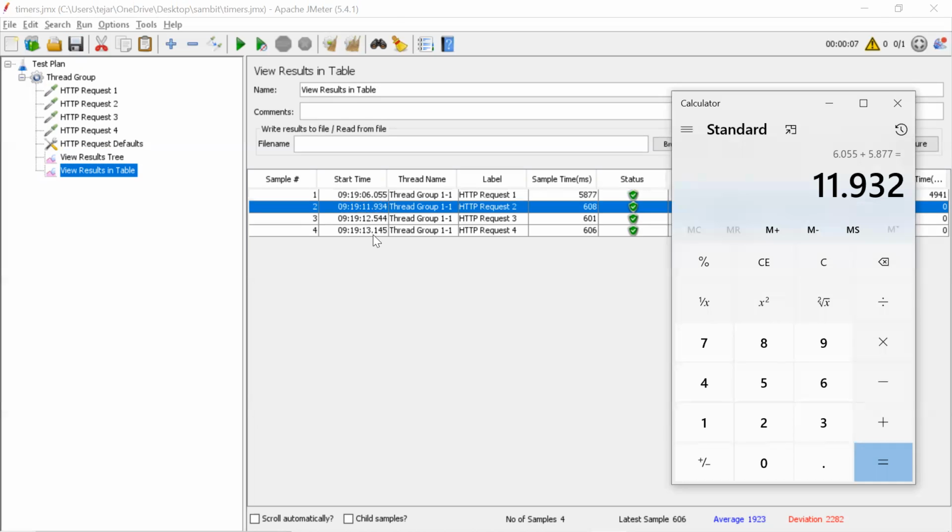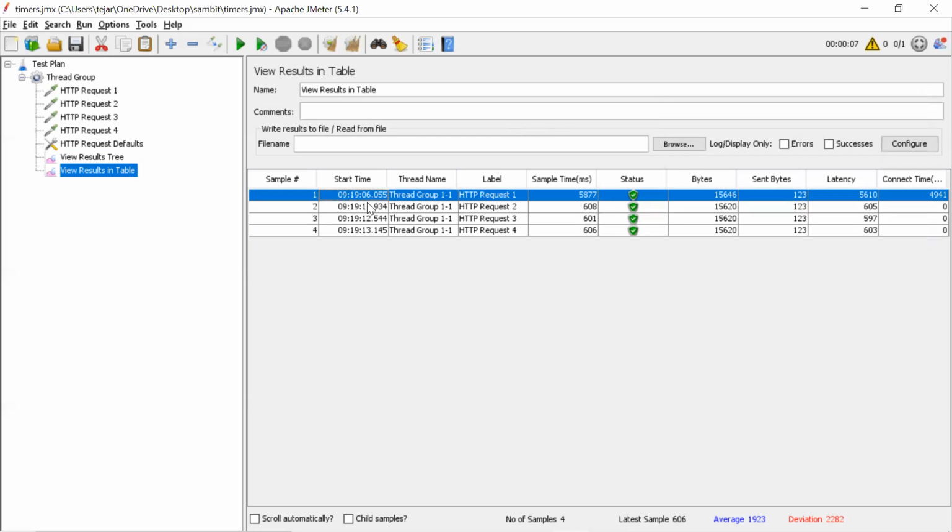Based on this, what do we understand? Any idea? Yeah. So they executed sequentially, and the 5-second response time. After that, the second executed. Then after 0.6 seconds, the third executed. Then 0.6 seconds. Like the response time added to the corresponding request. Correct, because this request will wait. Once the request gets a complete response, it will start.